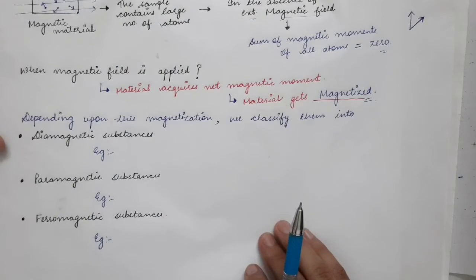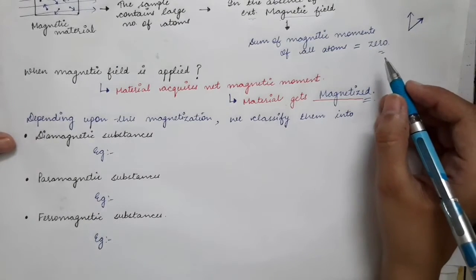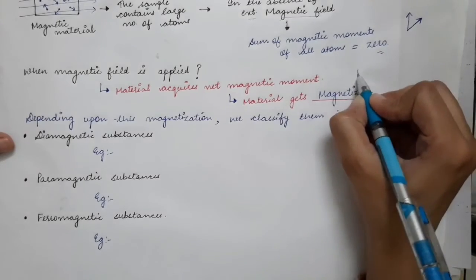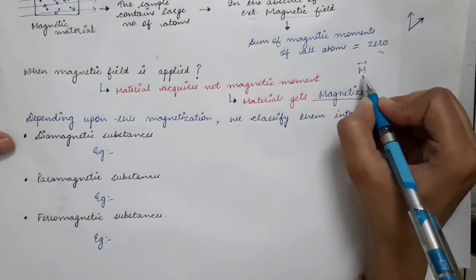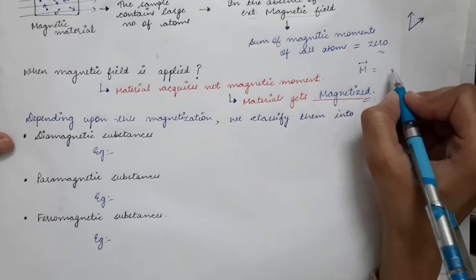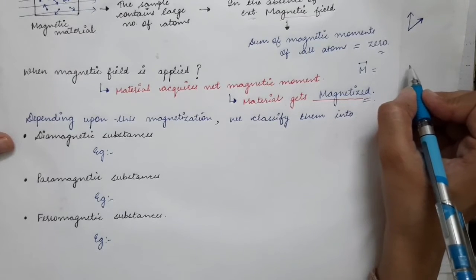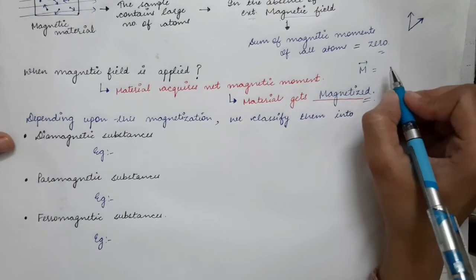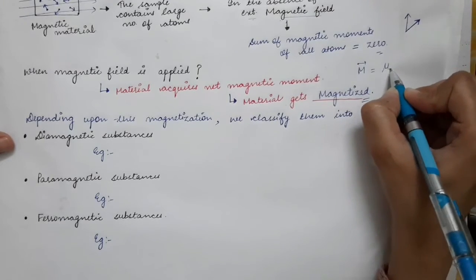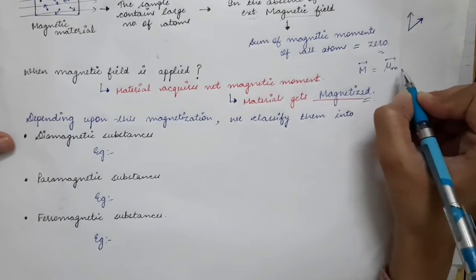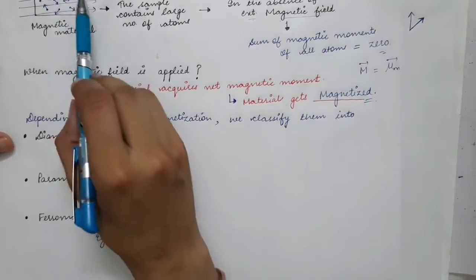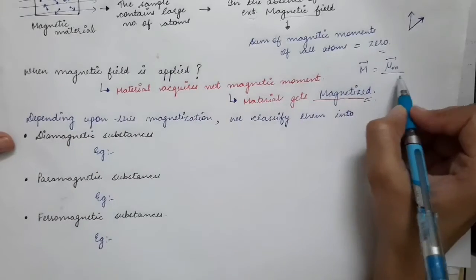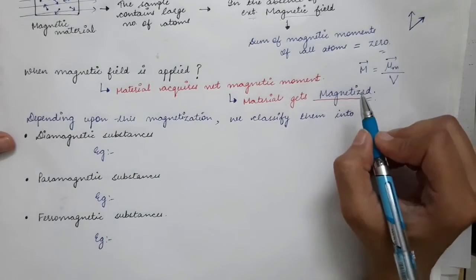So here we also define a term called magnetization, or intensity of magnetization, and it is usually represented by the M vector. Magnetization is given by the total magnetic dipole moment divided by the total volume. So let's say if mu m vector is the net magnetic dipole moment of this whole sample, then if you divide it by the volume of the sample, that will give you the magnetization.